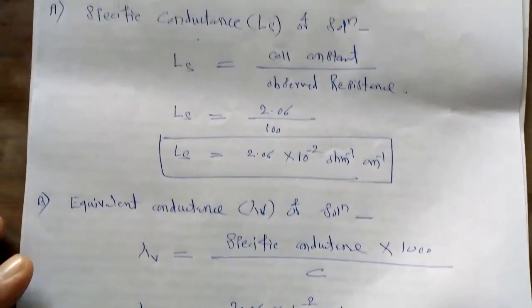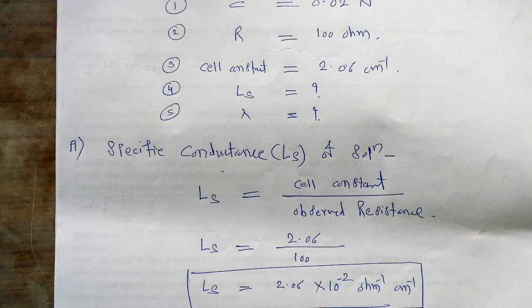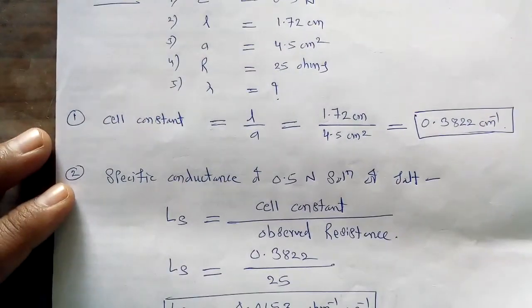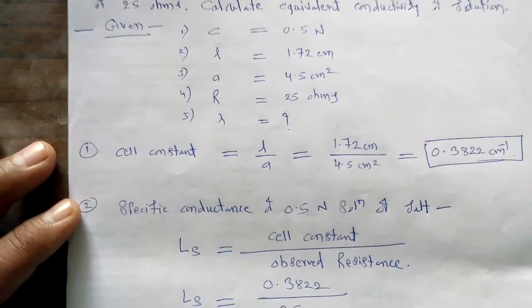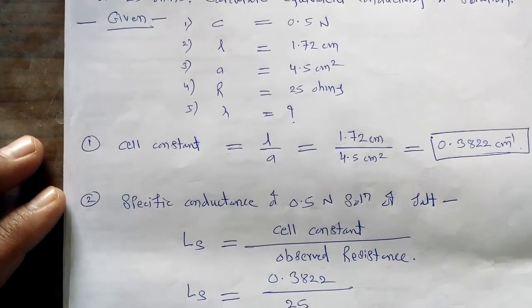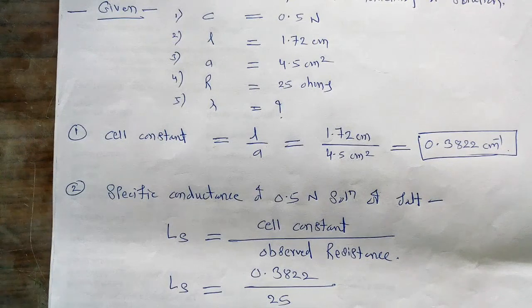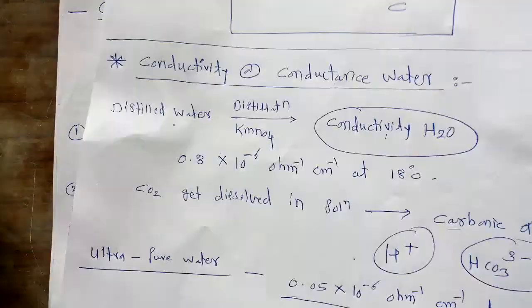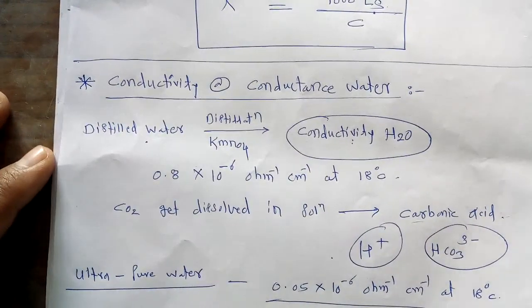So in today's lecture, we solved two different numericals based upon the calculations of equivalent conductance, specific conductance and cell constant. These are two numericals on a sample basis on the various equations. And one more important point which we completed is the conductivity or conductance of water.